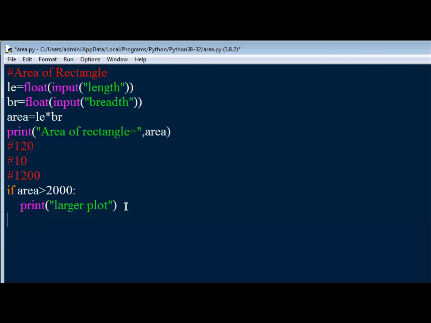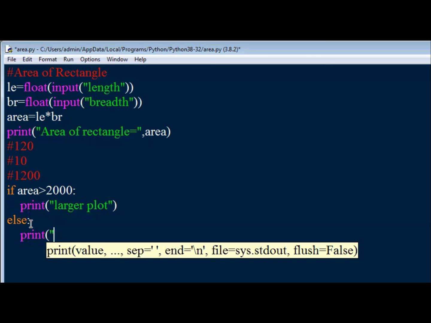Now let us give an else. Your else has to be aligned along with if, and the statements given under the respective if or else should go with 4 tab spaces, which will be taken automatically when you press enter. Under else we are printing smaller plot. So we are deciding based on the area whether it is a larger plot or smaller plot.